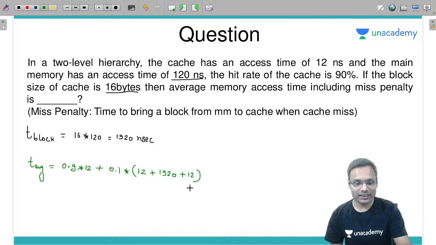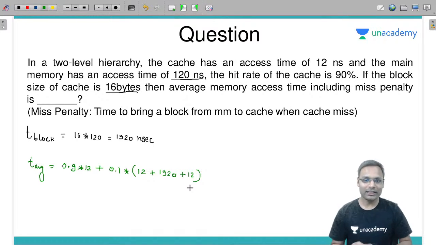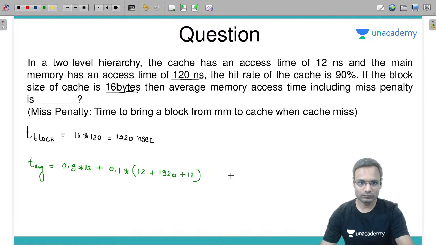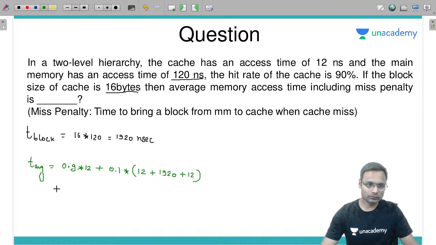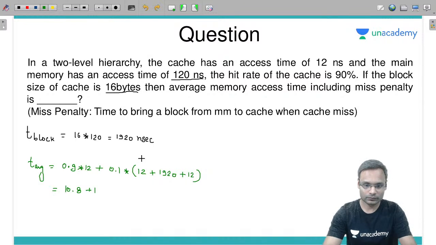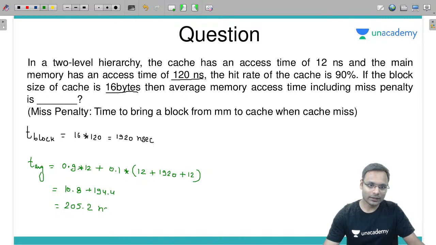Solve this equation, how much will it be? 1920 plus 24, into 0.1, 194.4. 10.8 plus 194.4 becomes how much? 205.2 nanosecond.